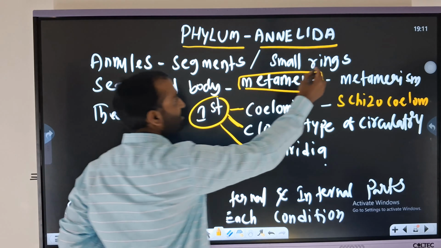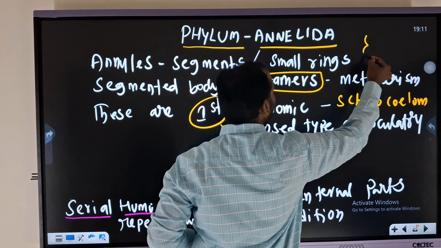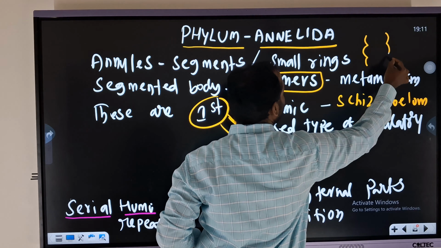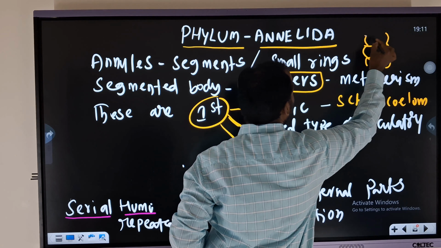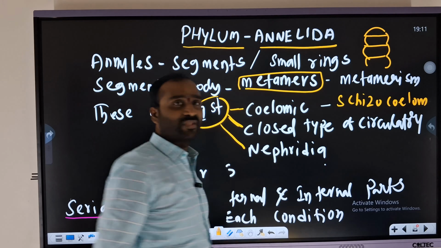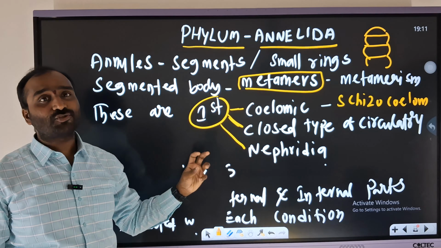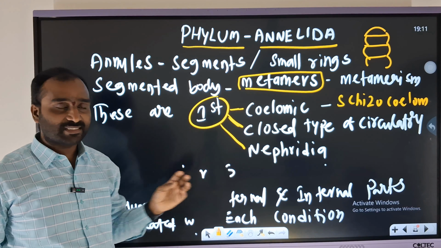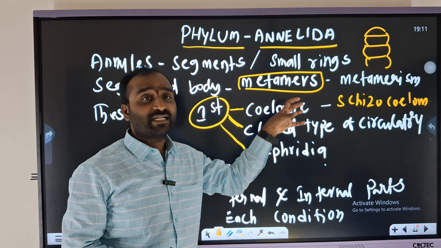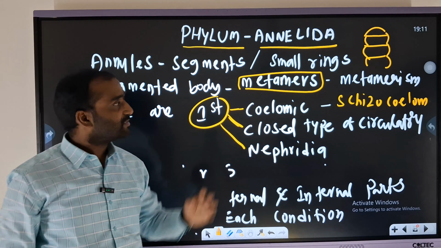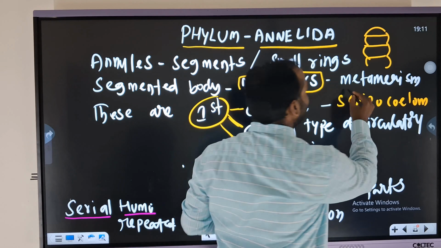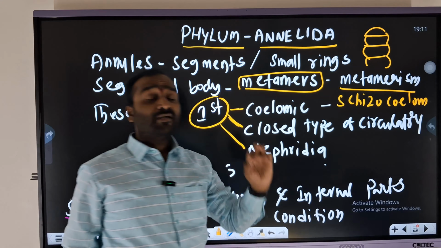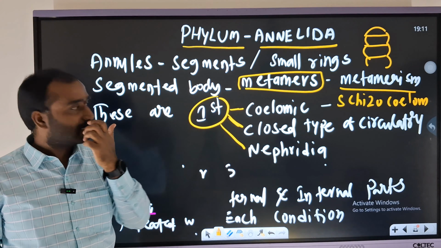Annules means small rings or segments. These organisms, as I told you, are composed of segments. The segments are known as metamers. The arrangement of the segments is known as what? Metamerism. The term is very, very important. Metamerism. The first thing. Am I clear?